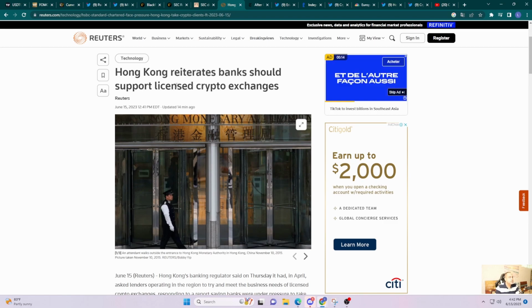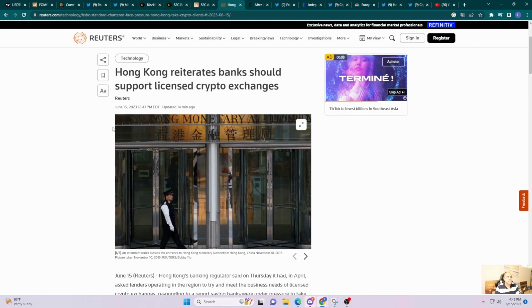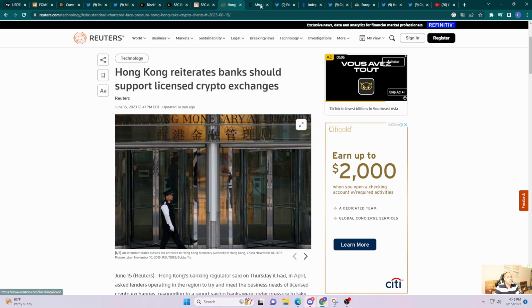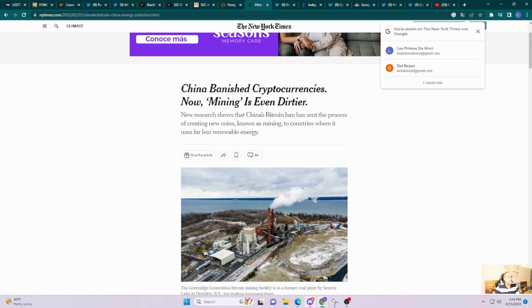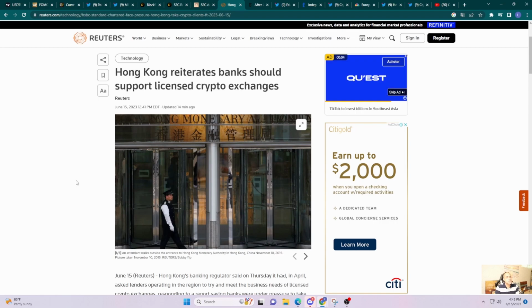This is pretty big news, especially since we know that China has a big say in what Hong Kong does. If you recall, about a year ago, this was the big news: China banished cryptocurrencies, everything, cryptocurrency trading, mining, everything. But it seems that China is kind of warming up to cryptocurrencies now, and it's actually allowing Hong Kong to move forward with this. Hong Kong wants to be a big player in the cryptocurrency space, right? So I think this is very positive.